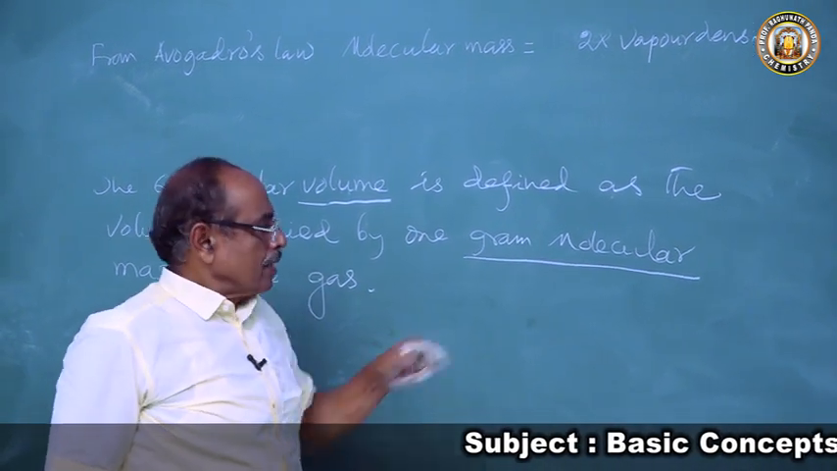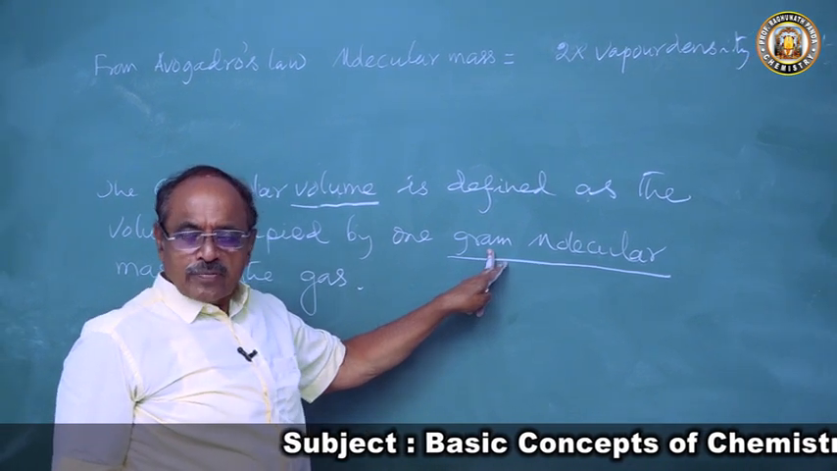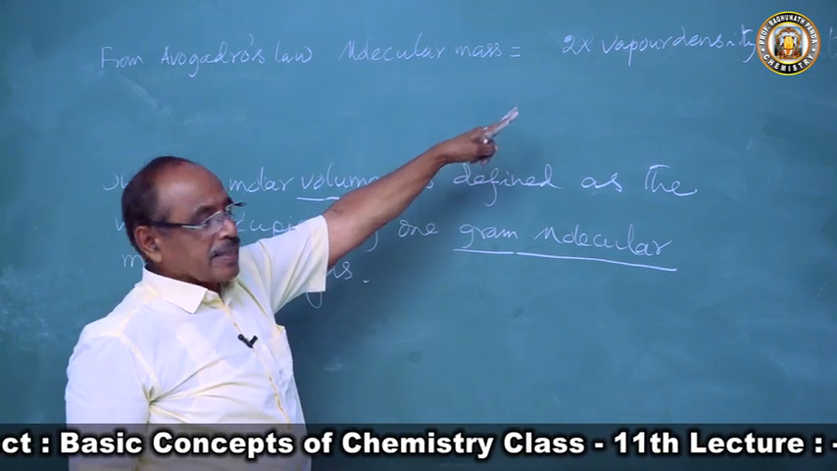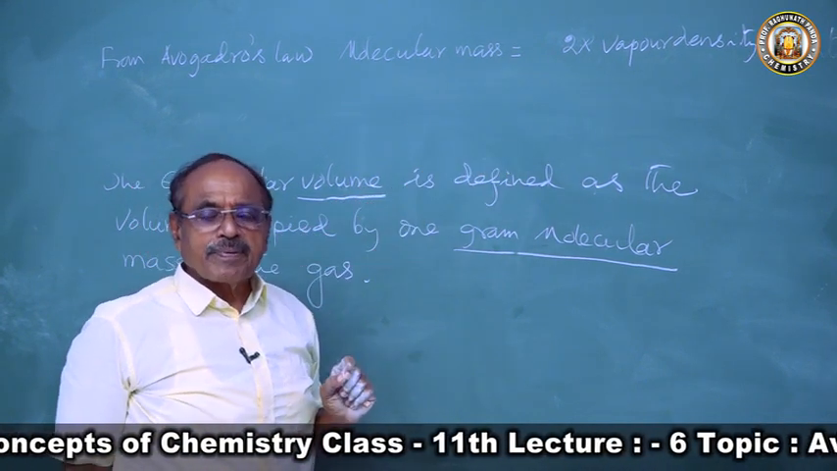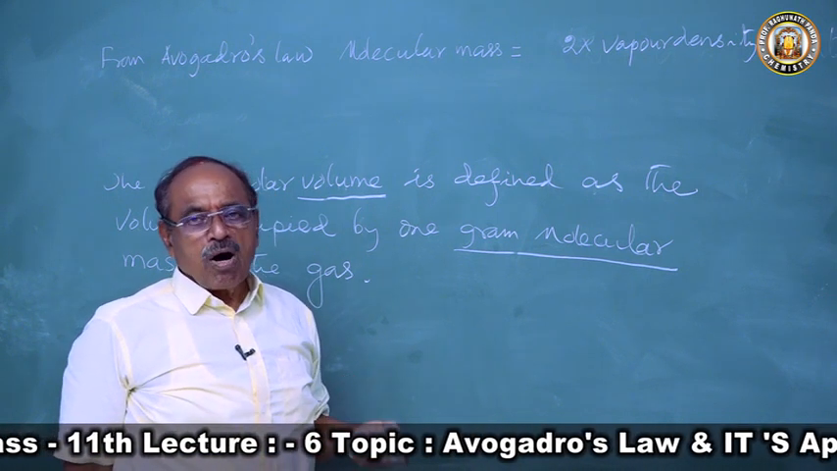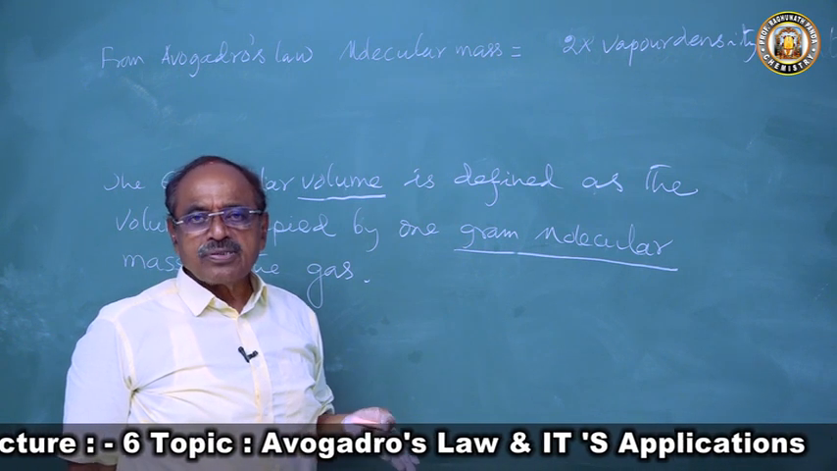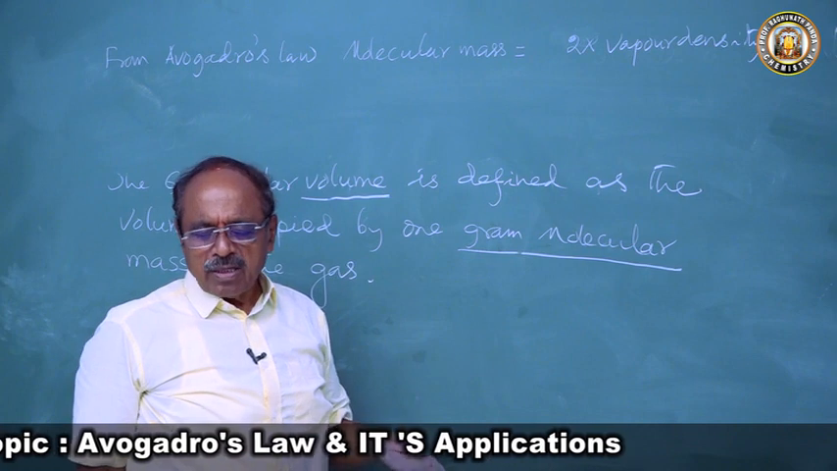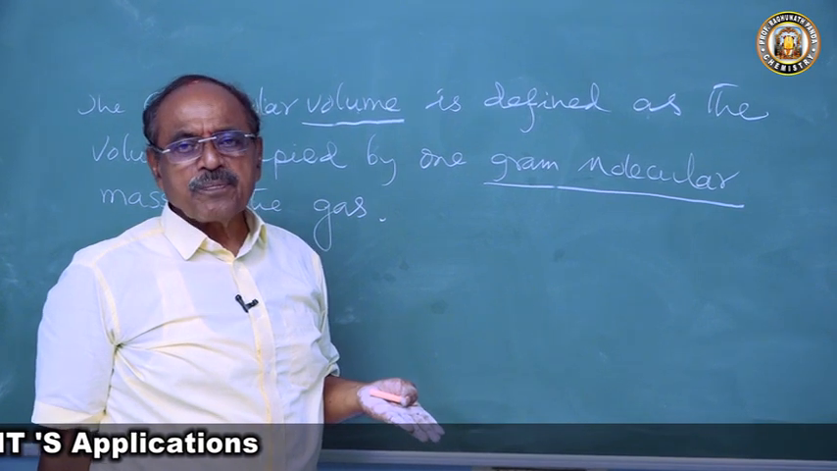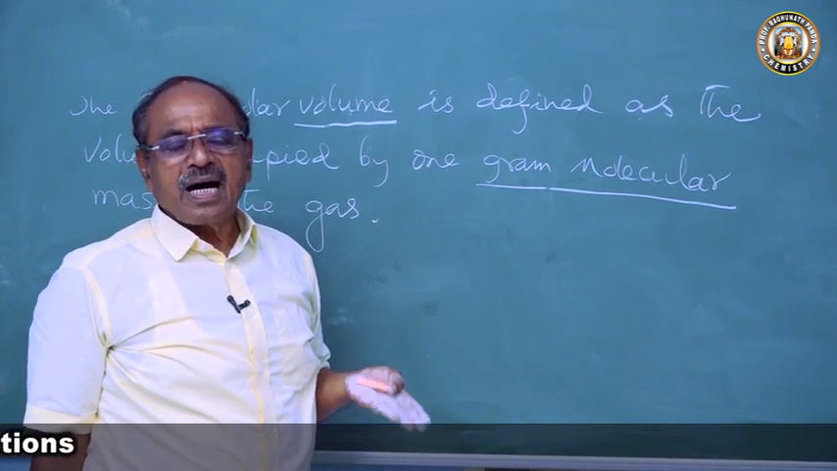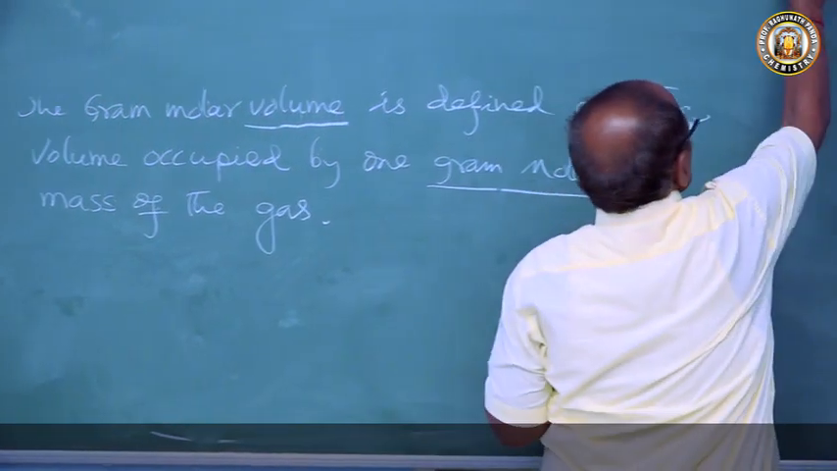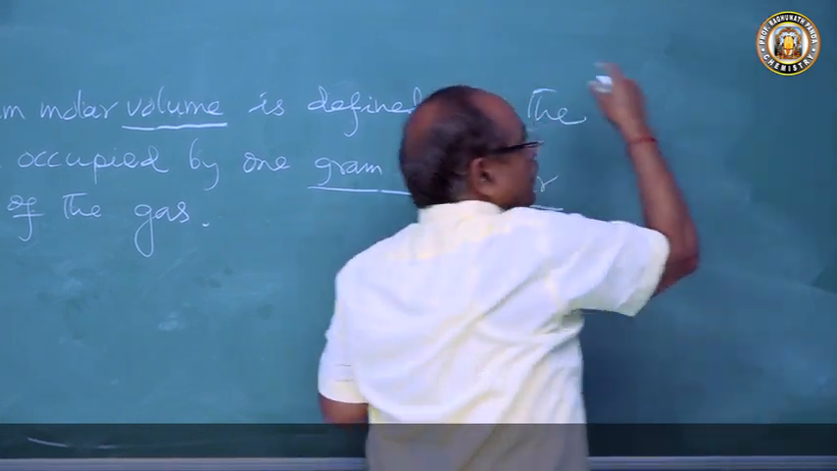Why vapor density? Because we are going to find out a relationship between mass and volume. In the vapor density definition we have, what is vapor density? Vapor density is defined as a ratio of the mass of a certain volume of gas by the mass of an equal volume of hydrogen when both are measured under similar conditions of temperature and pressure. So this is equation 3. We have 3 equations here.